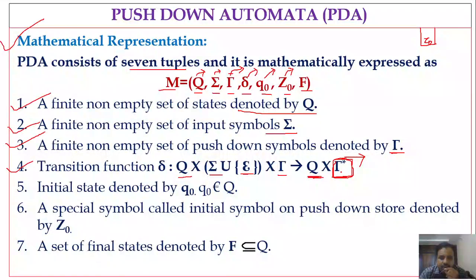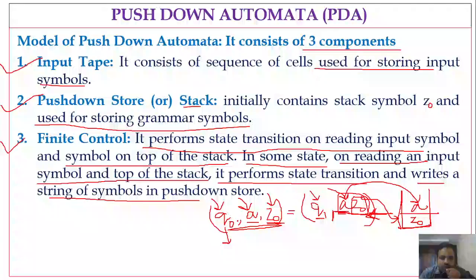Just now I mentioned here Q naught comma A comma Z naught, right? This belongs to capital Q cross small a belongs to alphabet set sigma cross Z naught. Here I considered the stack symbol as Z naught, but it could be anything, so let me consider it as tau.